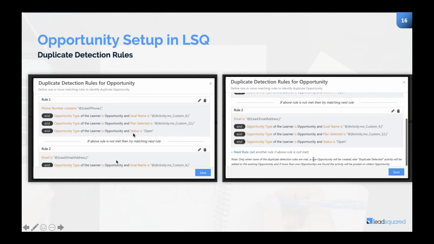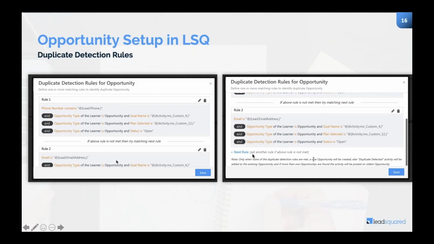So if this particular rule is satisfied, that means it's a duplicate opportunity. In case it does not satisfy, we have set up another rule, which is rule 2. What we check in this rule is email, the same combination with email instead of phone number. And again, we check whether the goal name is the same, whether the plan selected is the same, and the inquiry is still in open state. That means it's a duplicate one.